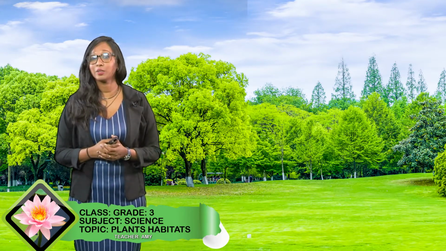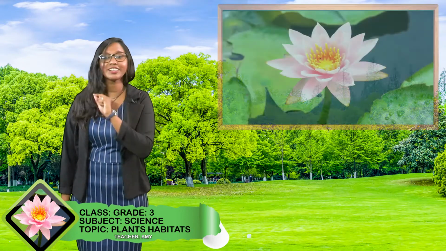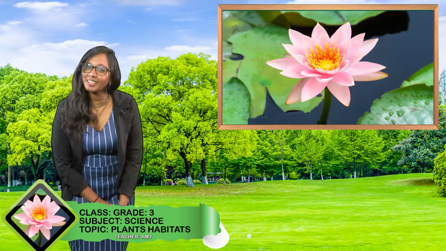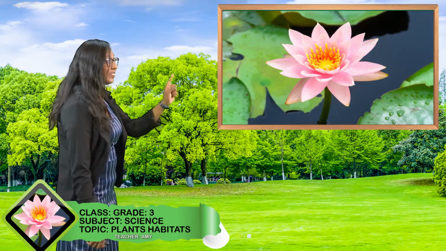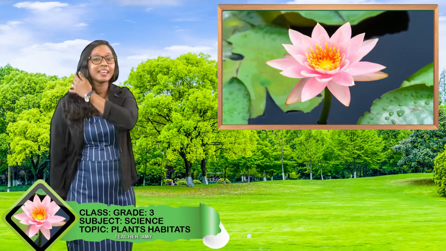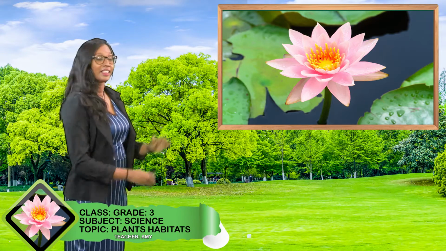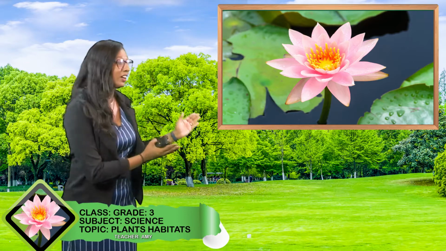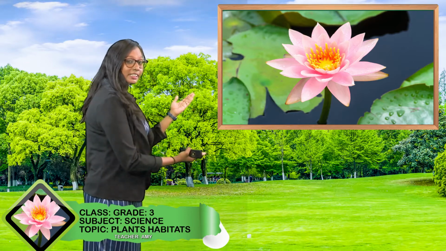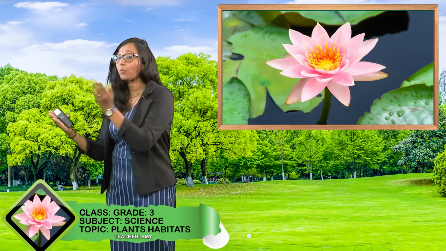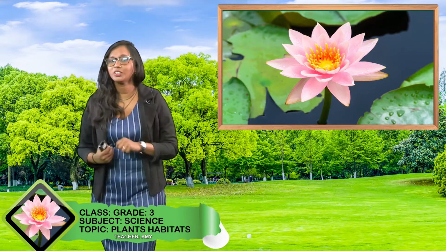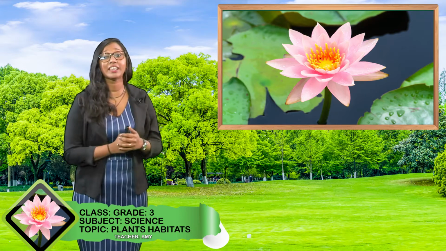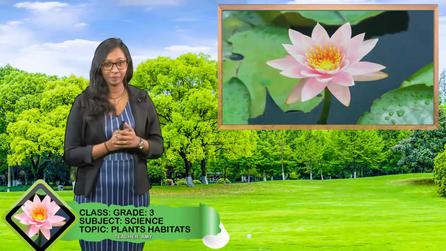Some plants that live in water are water lily. Now, let us take a look at the water lily. Isn't it beautiful? It's beautiful. Now, these plants, you can find them in water. Okay? These plants, they grow lovely in water. If you put these plants on land, let us say we take the water lily from the water and we put the water lily on land, it will not grow because they have to grow in water. Their habitat is water. Okay?